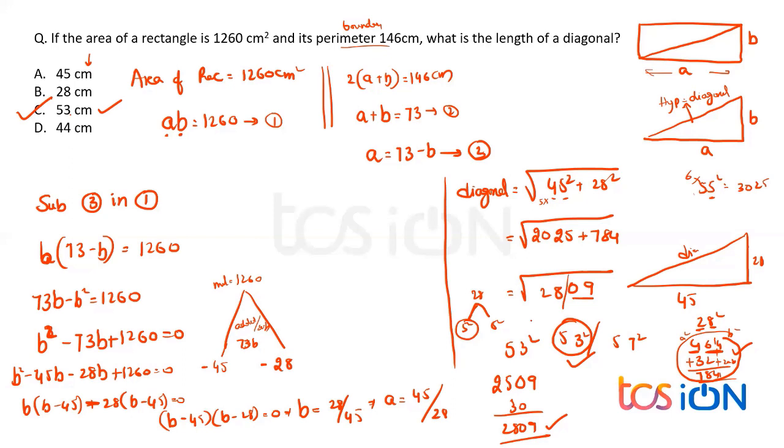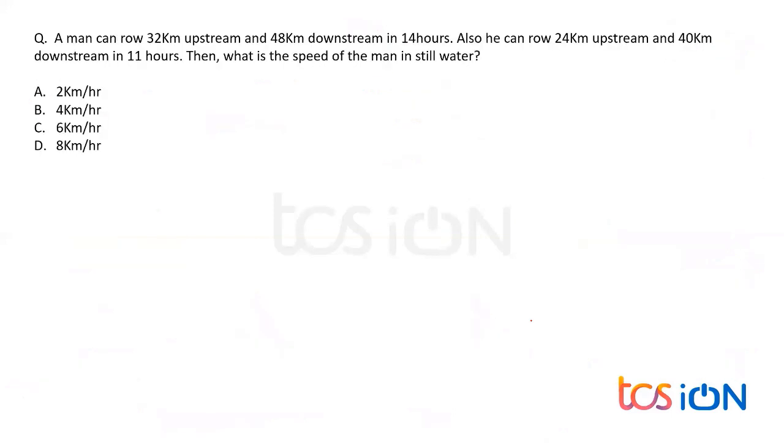All right, now move on to one more. A man can row 32 kilometers upstream and 48 kilometers downstream in 14 hours. Given upstream plus downstream, total time is 14. Also, he can row 24 kilometers upstream and 40 kilometers downstream in 11 hours. What is the speed of the man in still water?